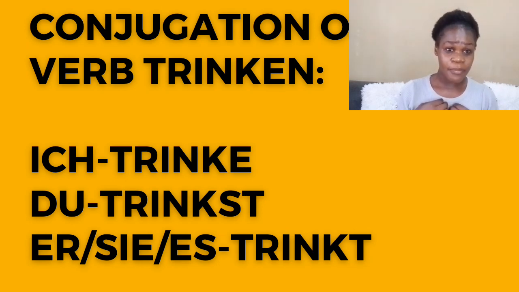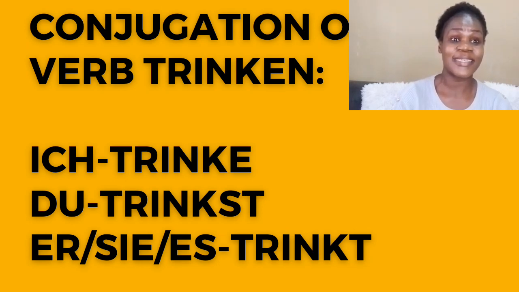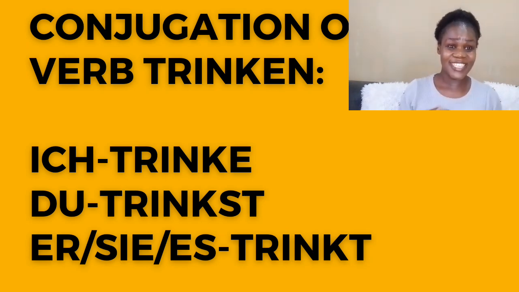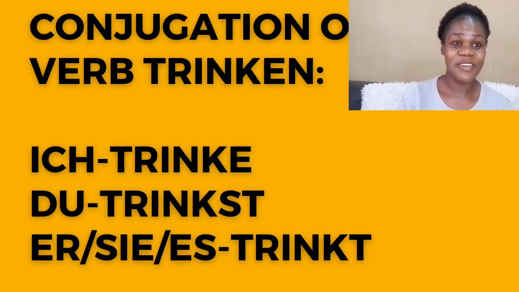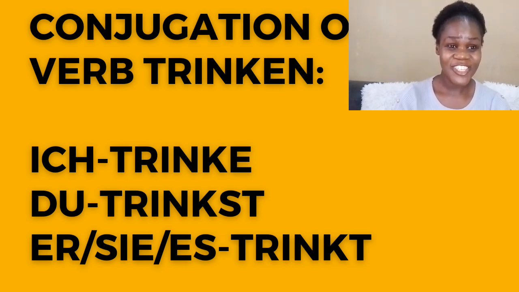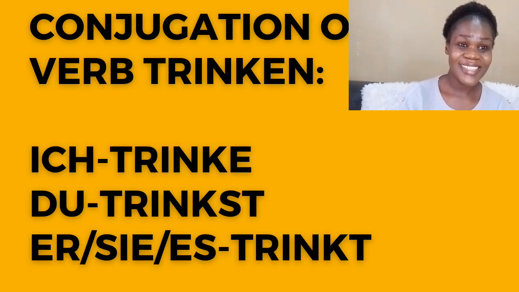Now my verb stem becomes trink. Then I'll add e. Now my conjugated verb is trinke in the first person pronouns. Ich trinke. Ich trinke Wasser. I am drinking water. Ich, verb stem, plus e.